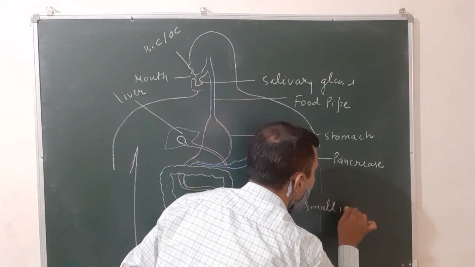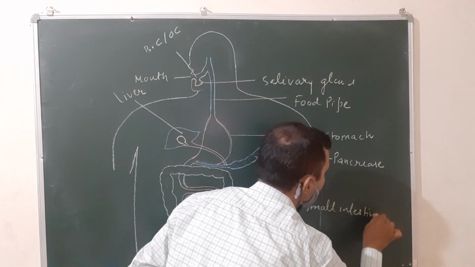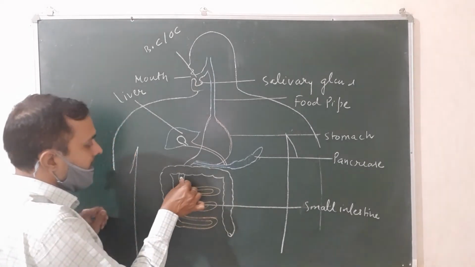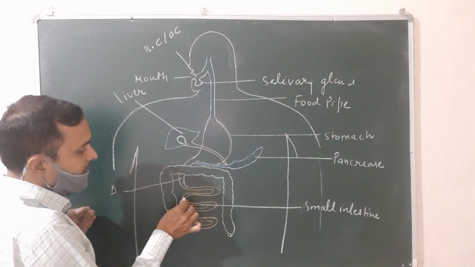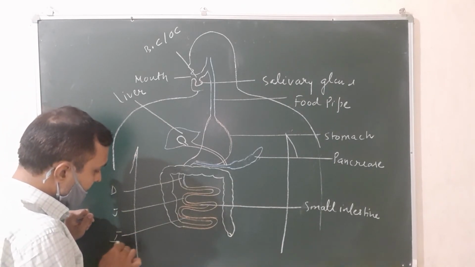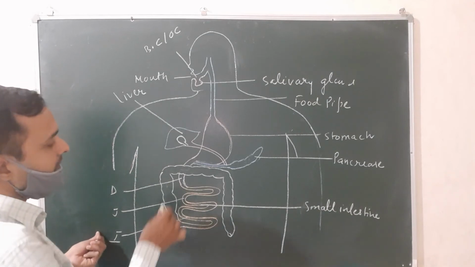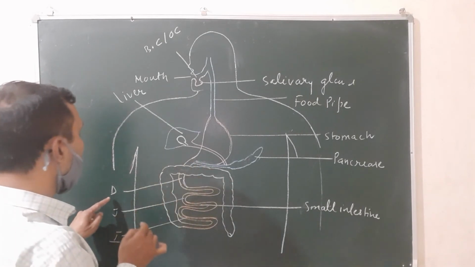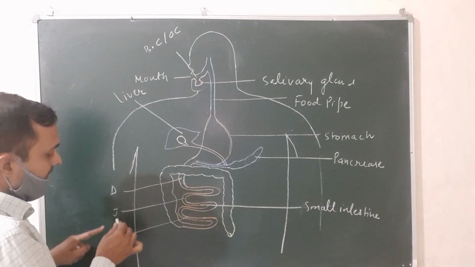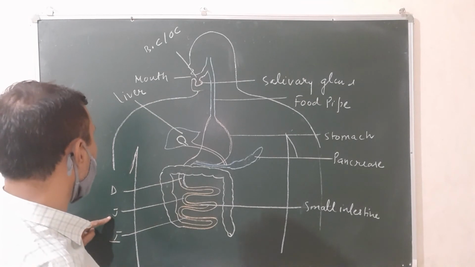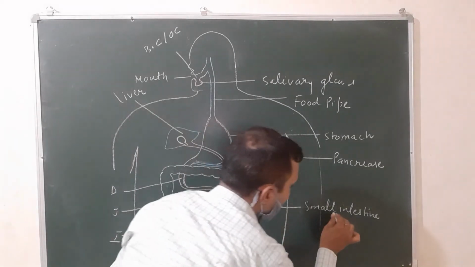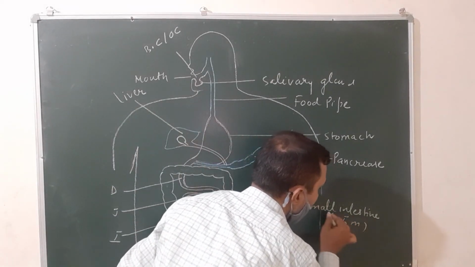The small intestine has 3 parts: duodenum, jejunum and ileum. The first part is called the duodenum, the middle part is called the jejunum, and the last part is called the ileum. The part of the small intestine that connects with the stomach is known as the duodenum. The small intestine is about 6.5 meters long in humans.